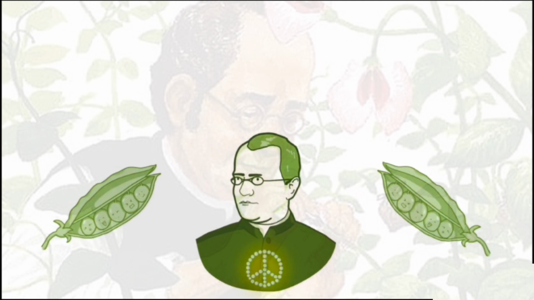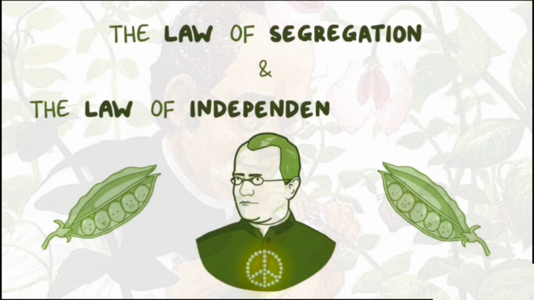Now, in addition to having lots and lots of peas in his garden, he helped to formulate two important laws: the law of segregation and the law of independent assortment.